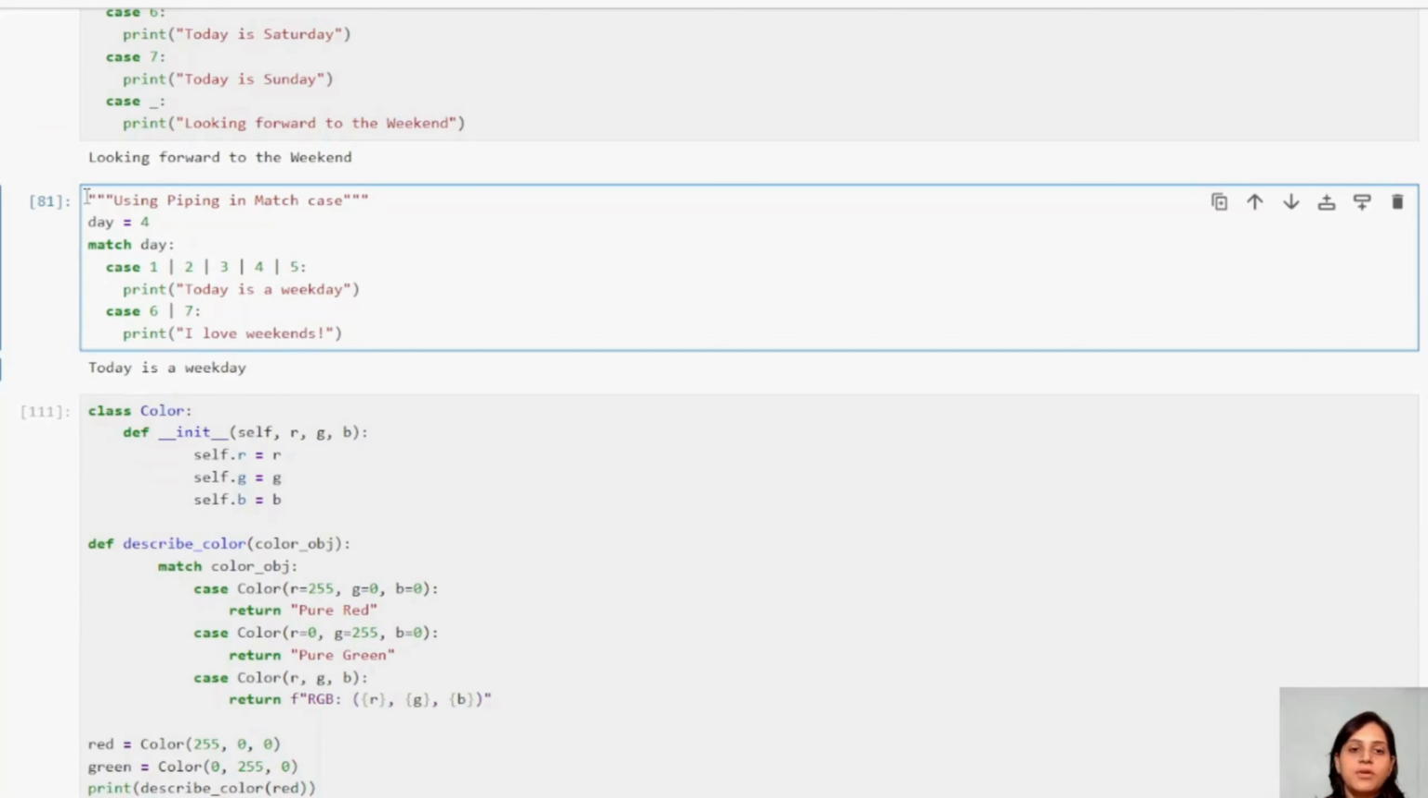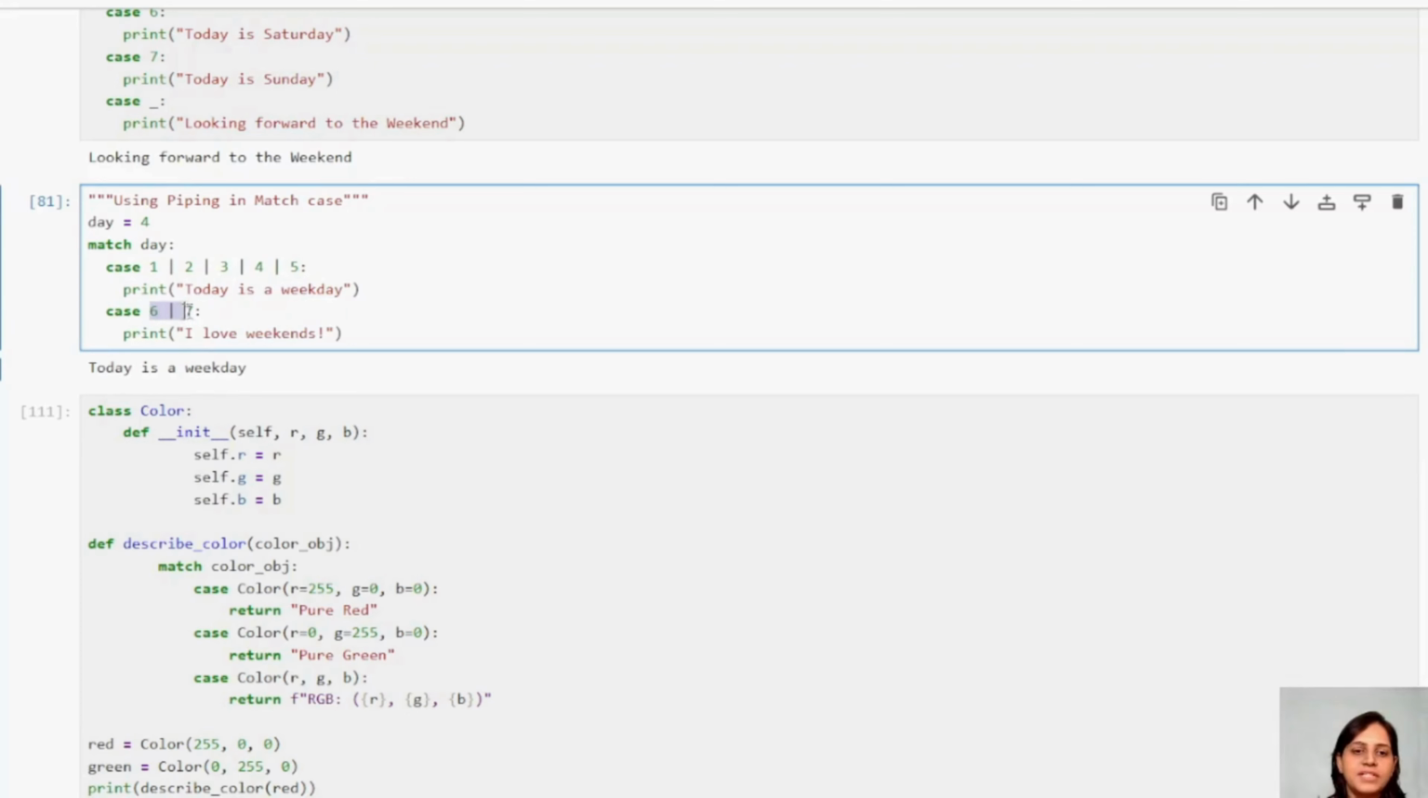Then there is something called piping in match case. Piping, guys, means here 'or'. This is the or operator, right? Instead of writing or, we are putting this pipe. So guys, this is day 4. I have taken an input as day 4 and I want to match. See guys, I have taken 1 or 2 or 3 or 4 or 5. In those choices, I want you to print today is a weekday.